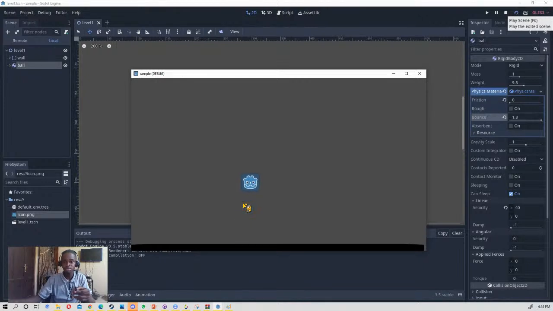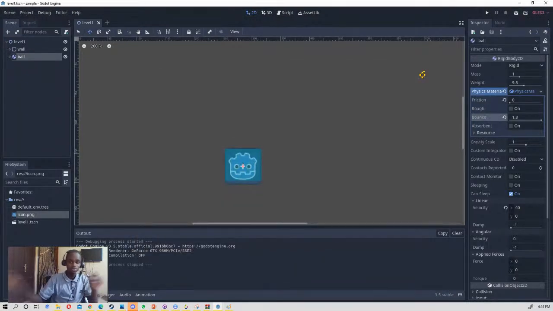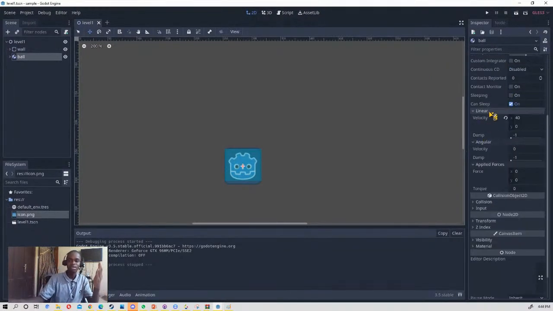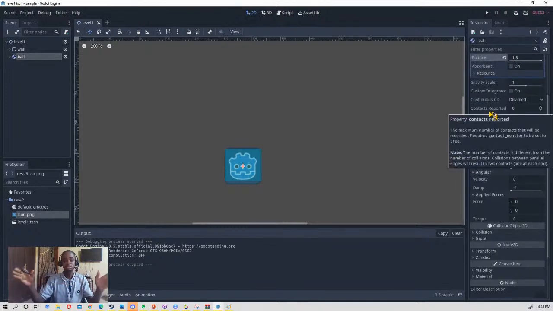Bam! You see, no friction, so no force is getting lost. Although the reason why this ball is falling down is because of gravity, it's not because of friction. Gravity keeps going. So that is about rigid body. I have talked a lot about rigid body and wasted a lot of time on it, but that is how I said I want to go in depth. So that's okay. That's how rigid body works.